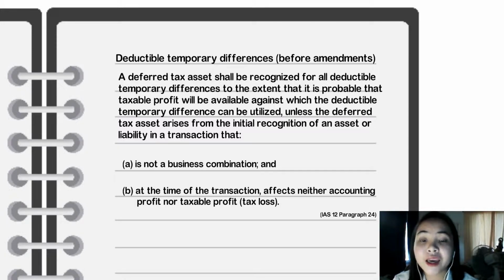If the criteria in the IRE are met, deferred tax is not recognized, regardless of the fact that the carrying amount and the tax base of the asset or liability differ.